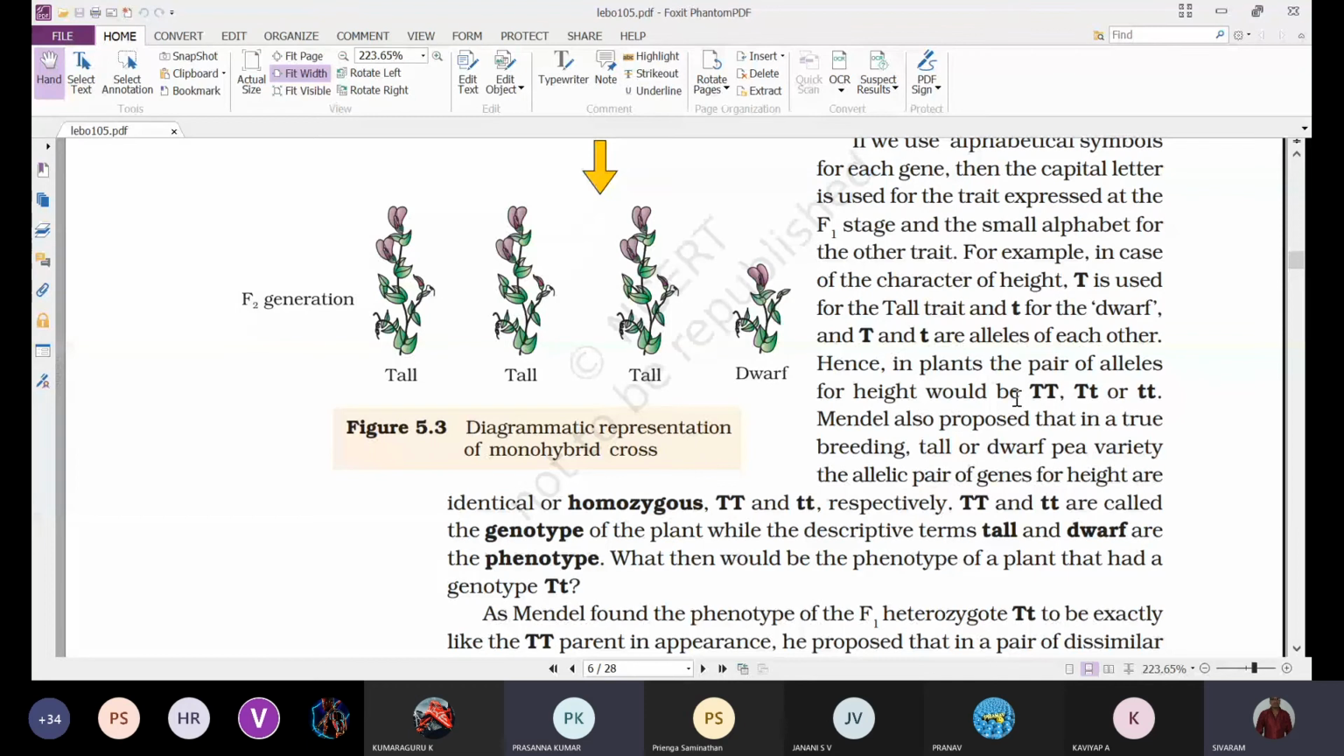So small t capital T is there, sir? Even though small t, capital T is there, the expression is the same, no? Only the capital T is expressed, no? Yes, sir. So no problem. You can represent it as a capital T, small t, or small t, capital T. That's why only 3 combinations are possible. Whether you write capital T, small t, or small t, capital T, the result will be the same: tall.